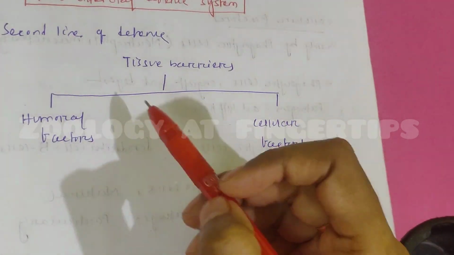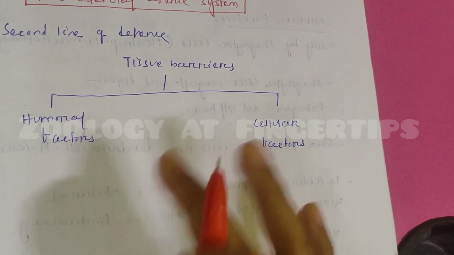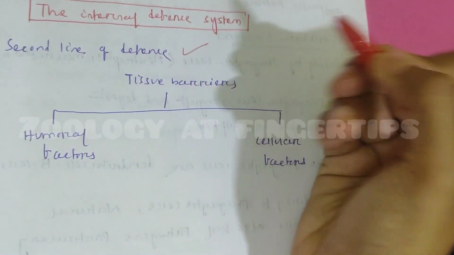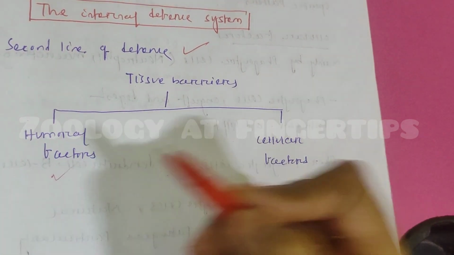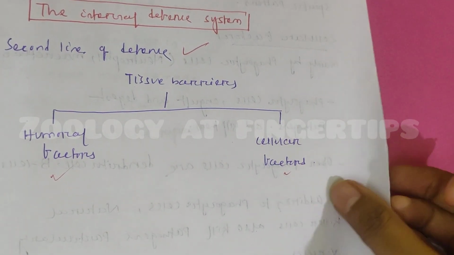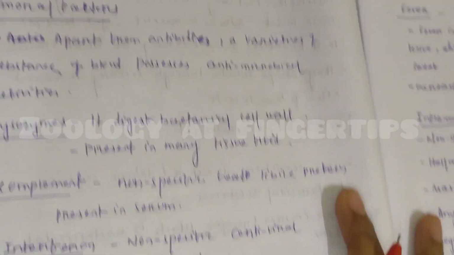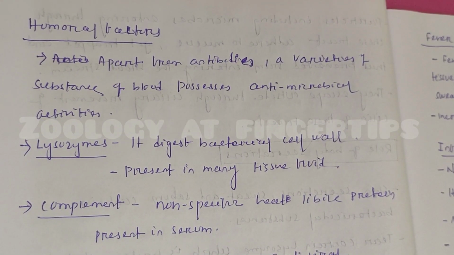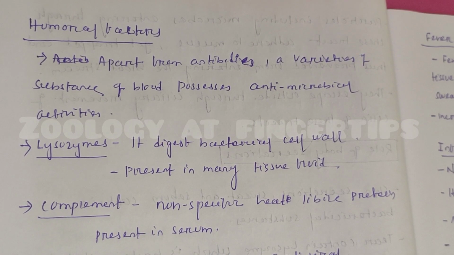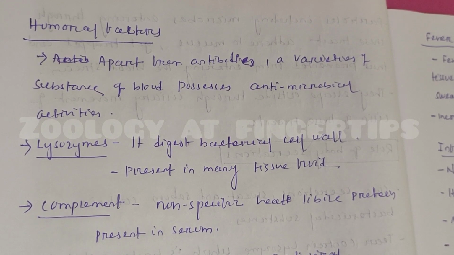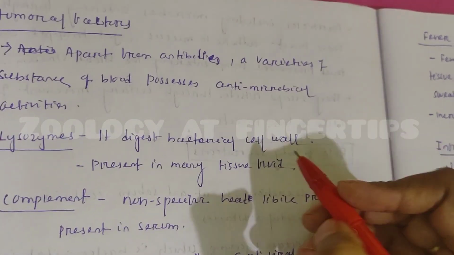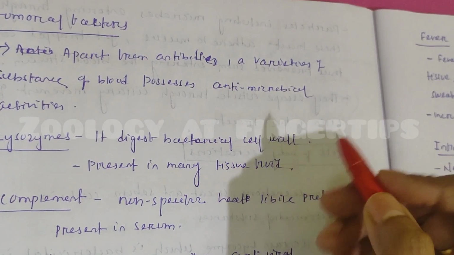The internal defense system is another mechanism, which is known as the second line of defense in innate immunity. It occurs through various tissue barriers, which are divided into two types. One is humoral factors, another one is cellular factors. Then humoral factors include, apart from antibodies, a variety of substances present in blood that possess antimicrobial activity. For example, lysozyme. It is present in many tissue fluids. It digests bacterial cell wall and kills bacteria.